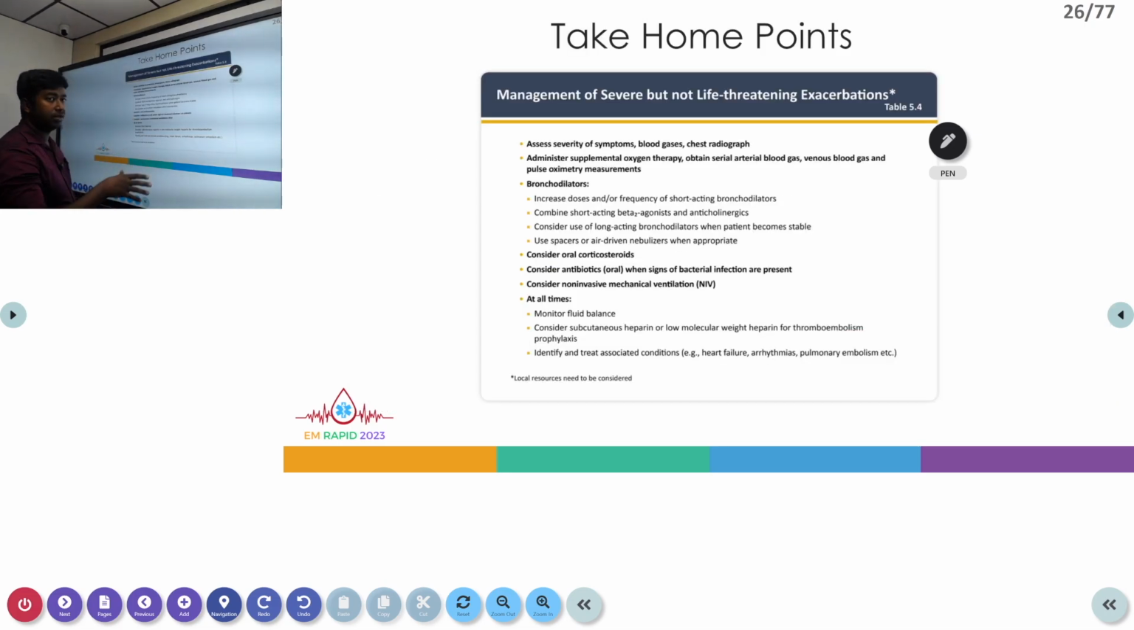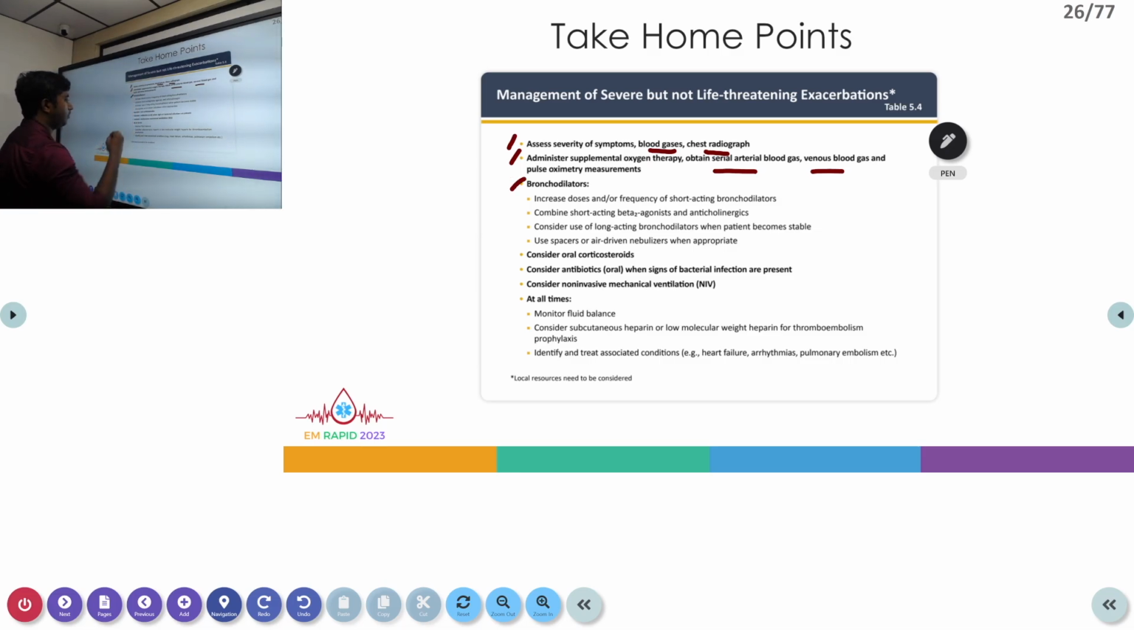So to sum up, we have a patient with acute exacerbation of COPD. The first step is we assess the severity of symptoms. We classify according to the dyspnea category classification. Then we do basic blood investigations, blood gases, and also a chest radiograph. The first thing is oxygenation. We provide adequate supplemental oxygen therapy, and then we monitor the patient with serial arterial blood gas, or even venous blood gas can be used, and also put them on continuous pulse oximetry.